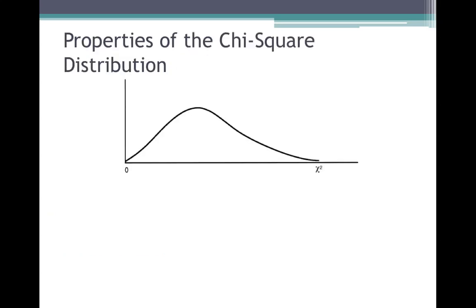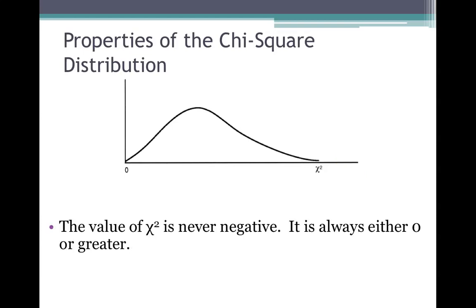And this is the appearance of the distribution. It's not bell-shaped. It is a skewed distribution, and it's skewed to the right. You can see that it begins at 0, and along the horizontal axis are placed values for chi-square. So the value of a particular chi-square can be positioned anywhere along the horizontal axis. The collection of all possible chi-square test statistics form this skewed right distribution called the chi-square distribution. It's never negative, it's always 0 or greater.